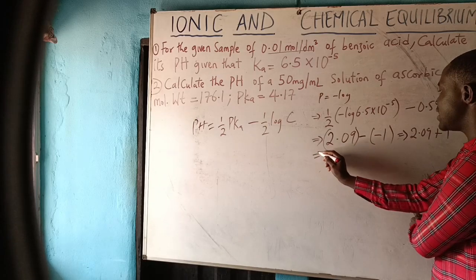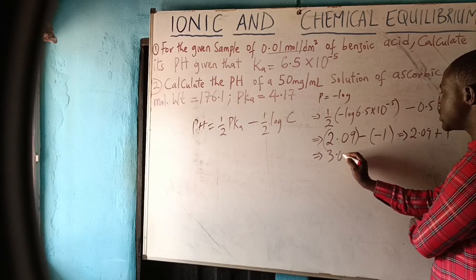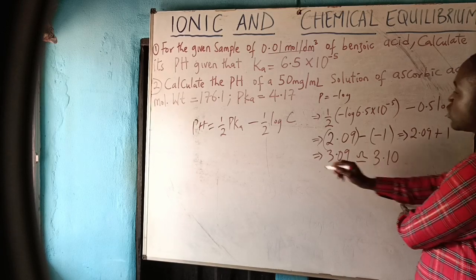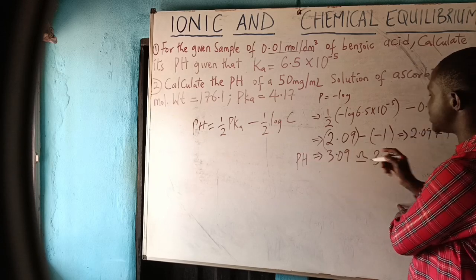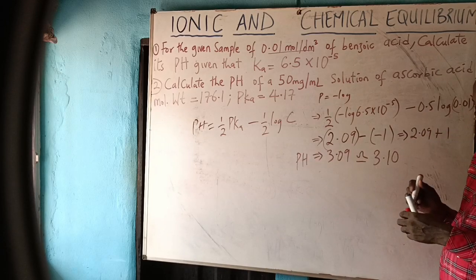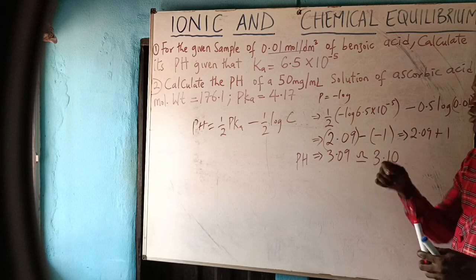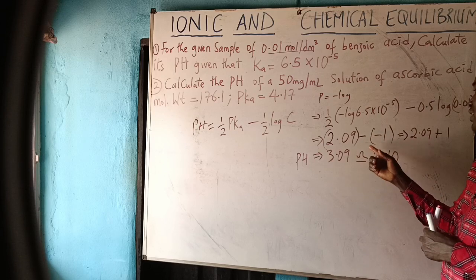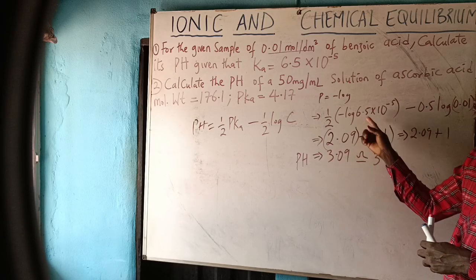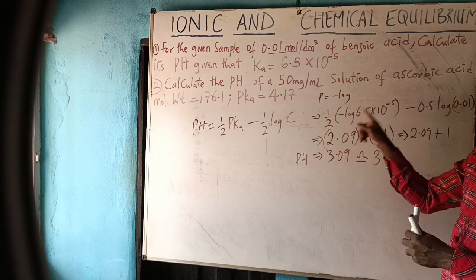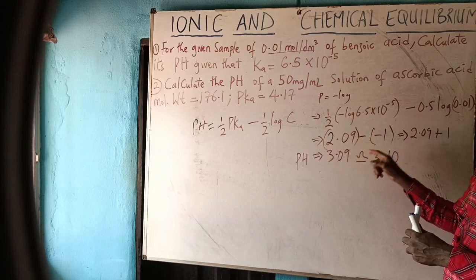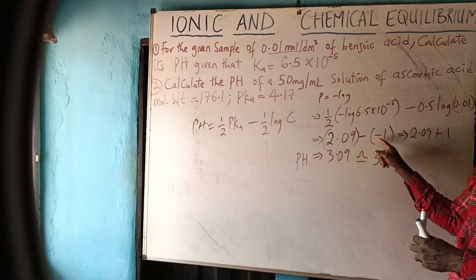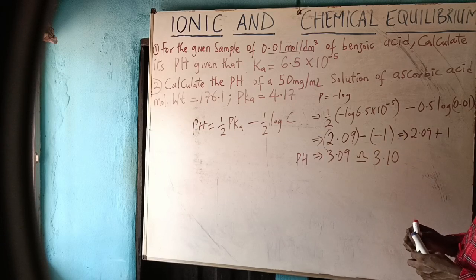And finally, the answer should be 3.09, approximately 3.10. So the pH of the benzoic acid is 3.10. Please try to confirm this with your calculator and use the comment box below to tell me yes, it is correct. If there is any aspect of it that is not correct, you will check it up. 0.5 times this gives you 2.09. Then 0.5 log 0.01 will give you minus 1. Then minus times minus is plus, it gives you this. Go to question number 2.